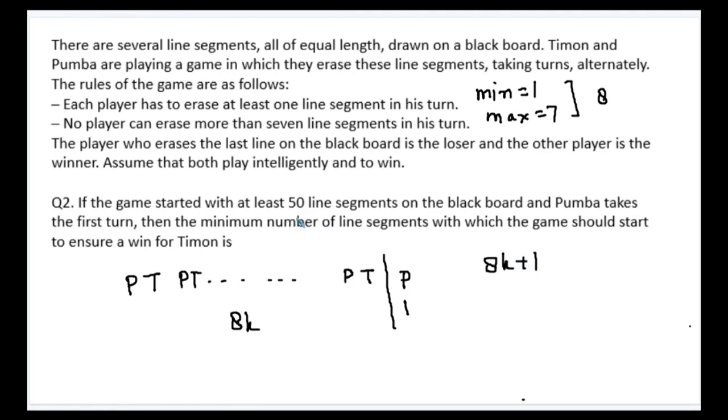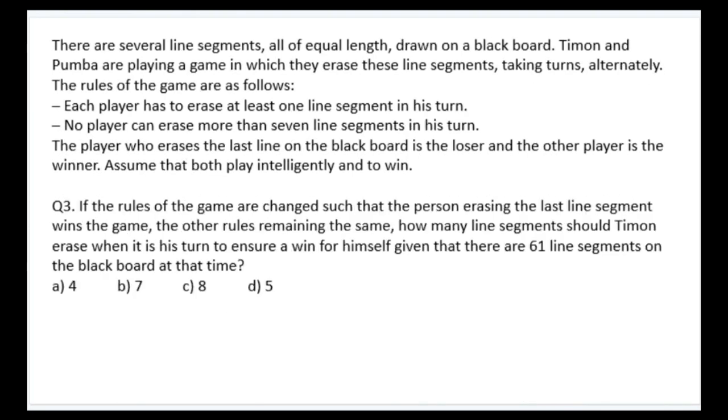Now above 50, which is the lowest number which will satisfy this condition? So above 50 we have 56, which is a multiple of 8, and plus 1. So we can say that 57 lines would be the minimum number with which this condition is being satisfied. So the answer is 57 lines.